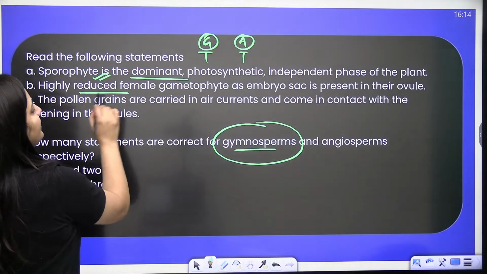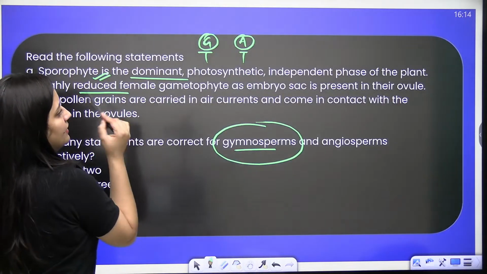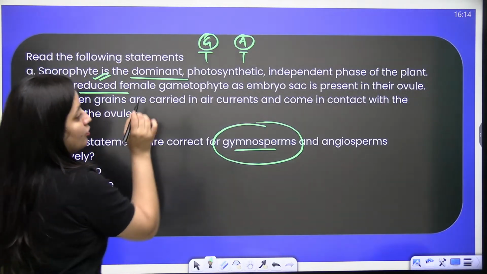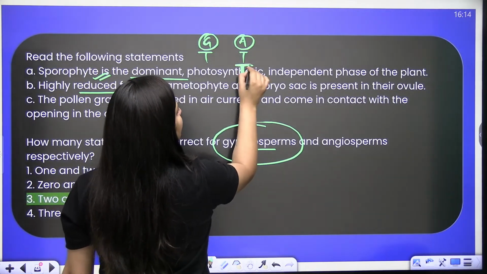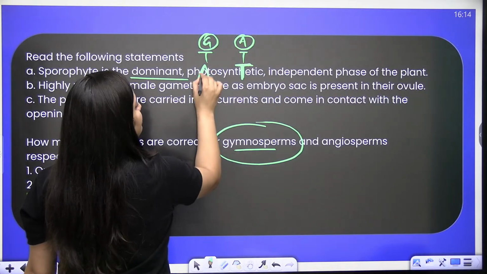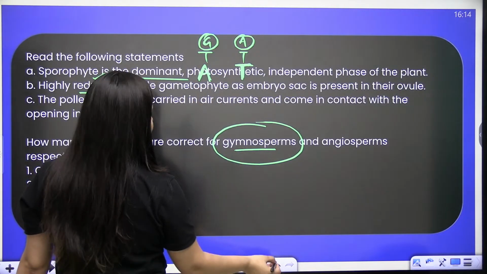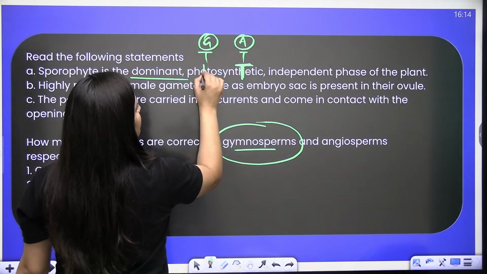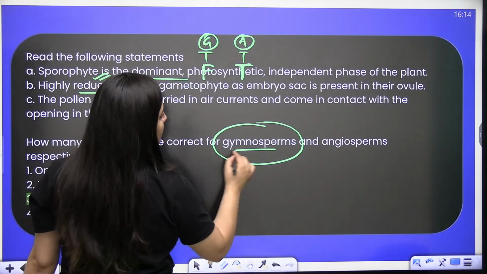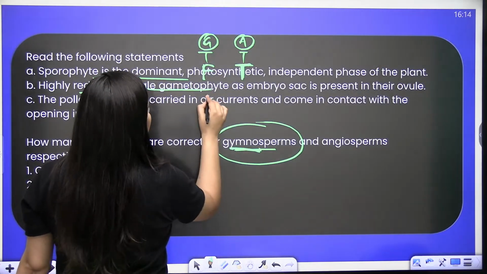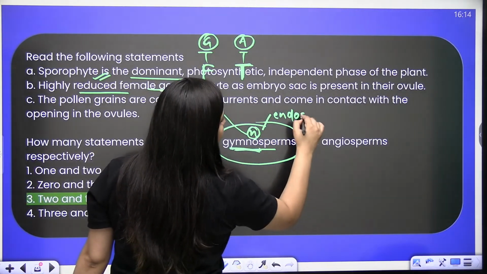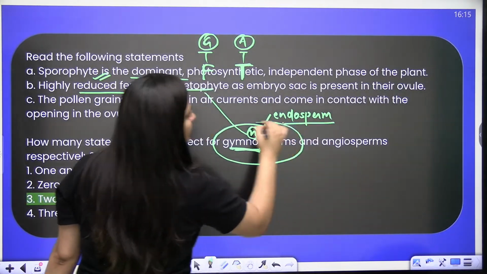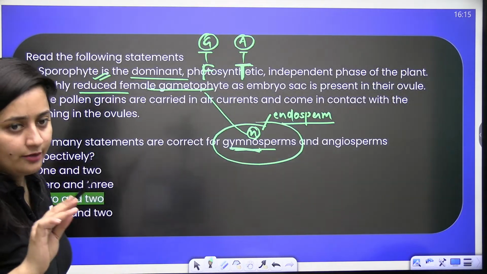Next, highly reduced female gametophyte as embryo sac is present in their ovule. The second statement is true in the case of angiosperms, but in the gymnosperms it is false, because in the case of gymnosperms the female gametophyte is haploid endosperm.